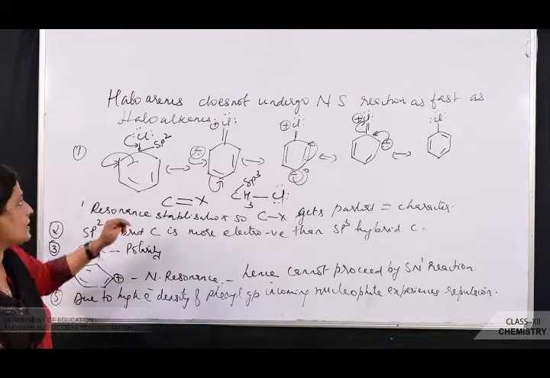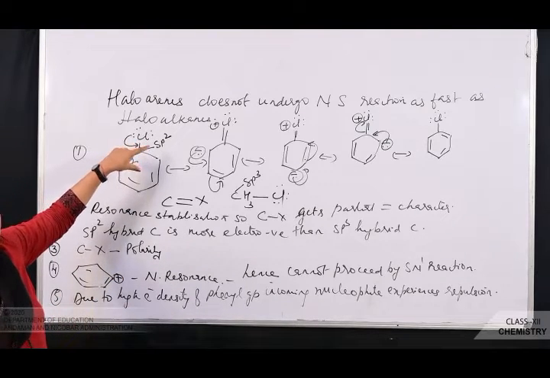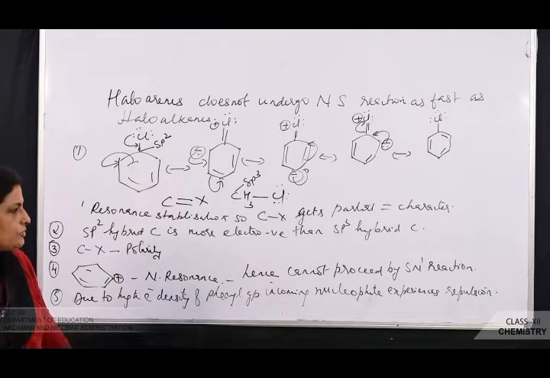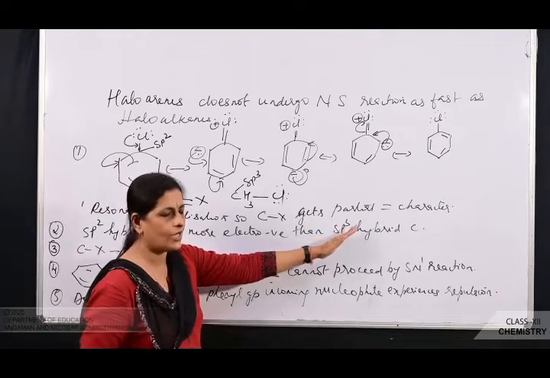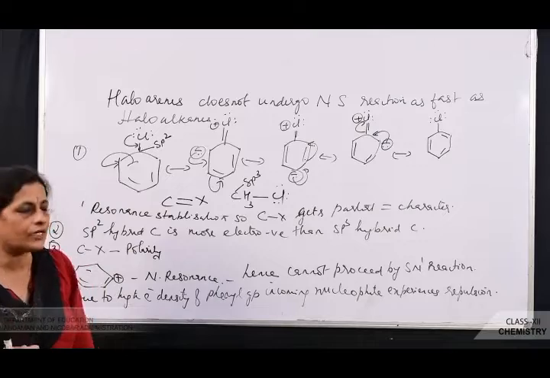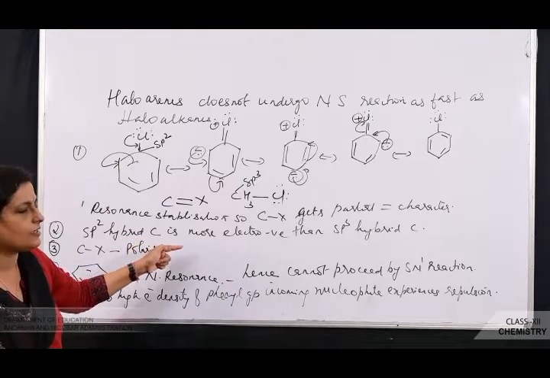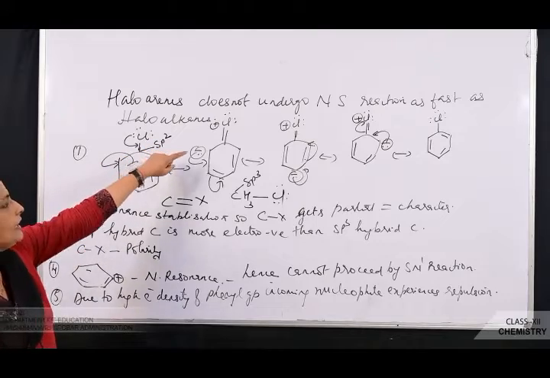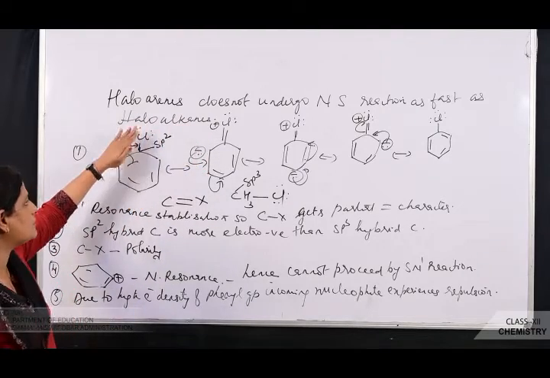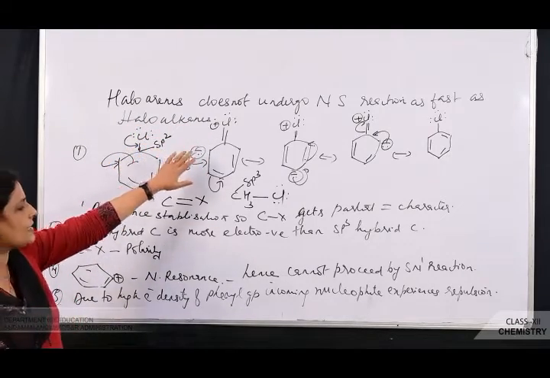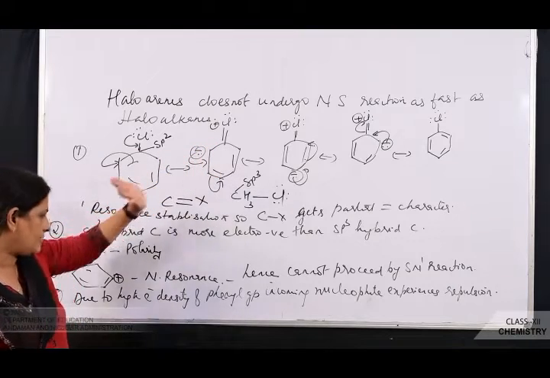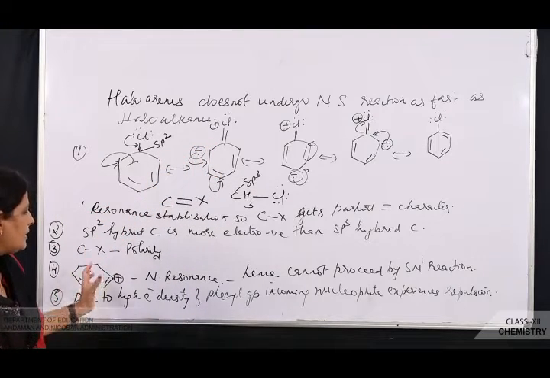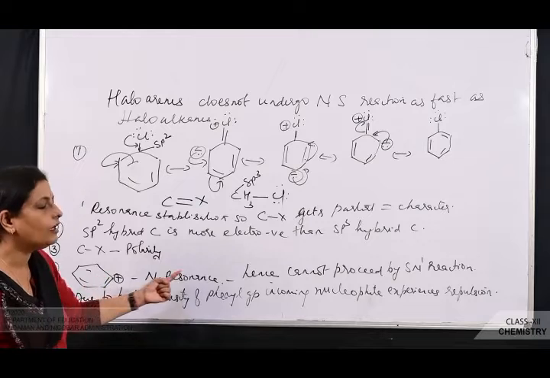Then the second reason is the carbon atom in haloarene is in which hybridization? sp2, and in haloalkane it is what? sp3. So sp2 hybrid carbon is more electronegative than sp3 hybrid carbon. Next is the polarity of the carbon halogen bond decreases in case of haloarene, again due to what character only? Double bond character. Then the fourth reason is the phenyl cation formed is not resonance stabilized.